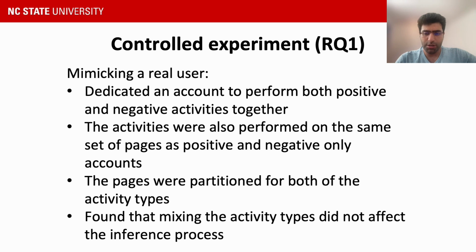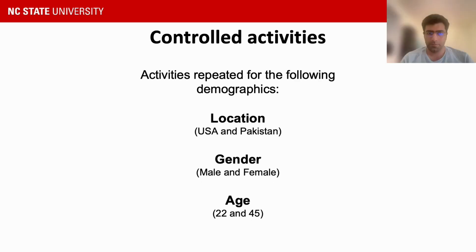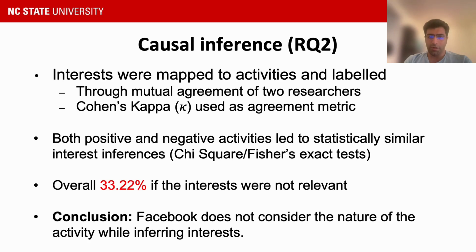Then we compared the interests inferred by both types of activities to the respective interests in the positive-only and negative-only profiles. We found that mixing the activities did not have a significant effect on the inference algorithm, as we saw very similar interests inferred in both cases. Both positive and negative controlled activities were repeated for different locations, genders, and age groups to capture any differences caused by these factors. After the interests were inferred, they were mapped to the activities based on timeline and were labeled as relevant or irrelevant by two researchers.